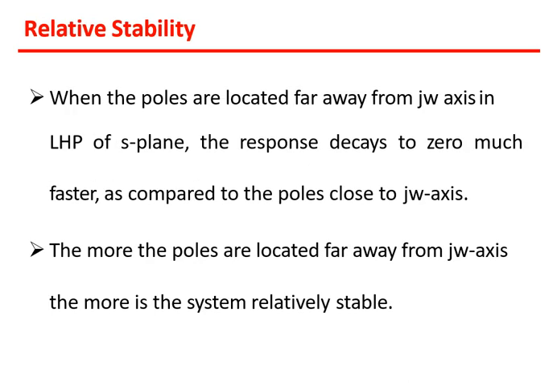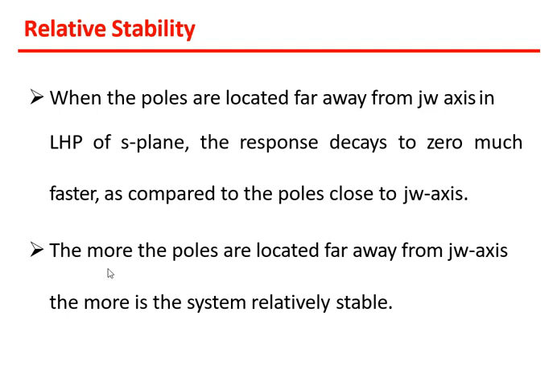Now when the poles are located far away from the j omega axis in LHP of the S plane, the response decays to 0 much faster as compared to poles close to the j omega axis. So just read this again. We are talking about poles. The more the poles are located far away from the j omega axis, the more the system is relatively stable.